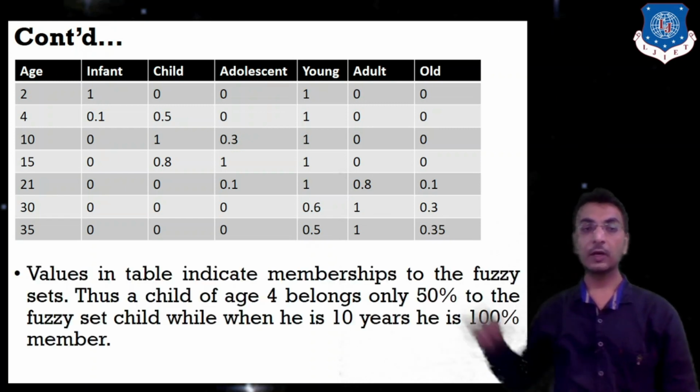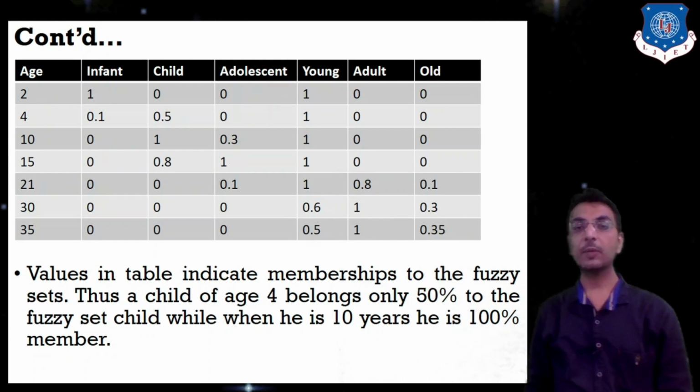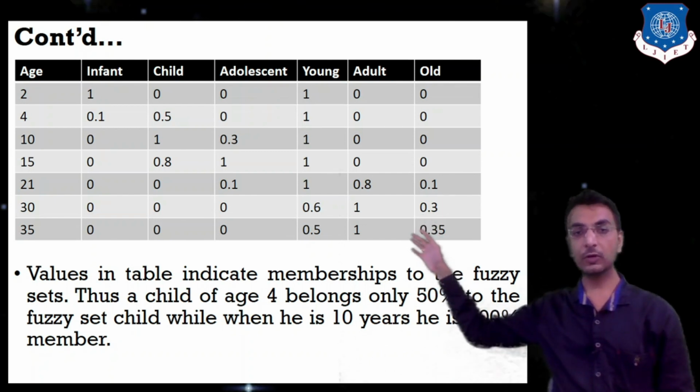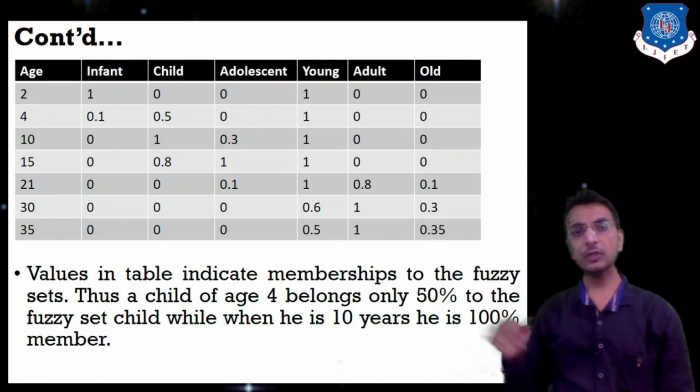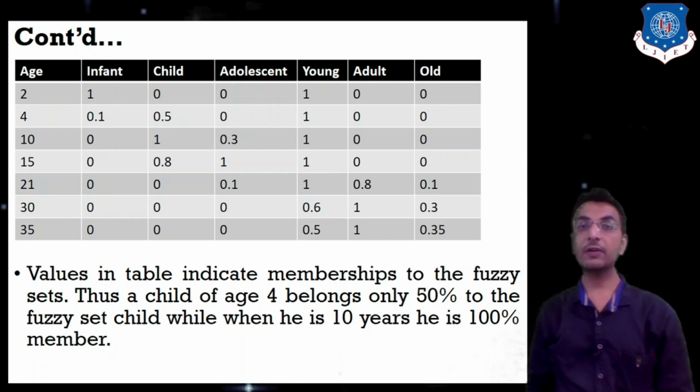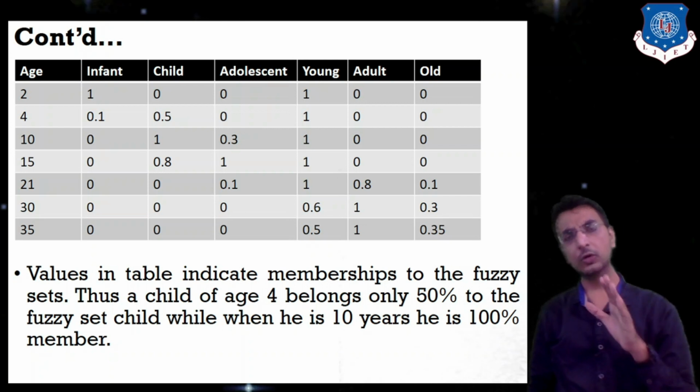Now see, values in the table indicate memberships to the fuzzy set. Thus, a child of age 4 belongs only 50% to the fuzzy set child, because it is having 0.5. While when he is 10 years old, he is 100% a member.